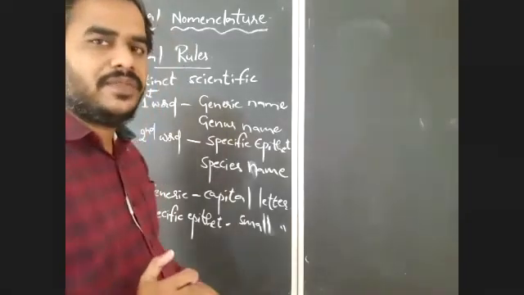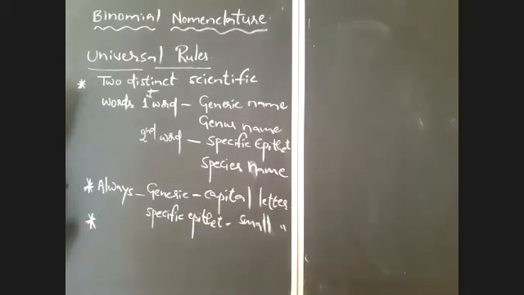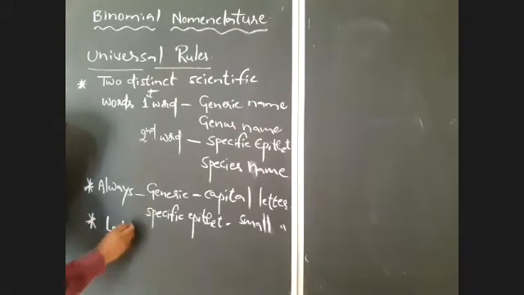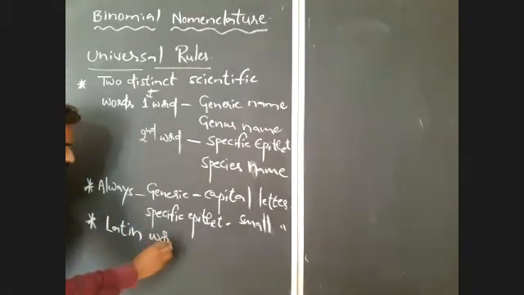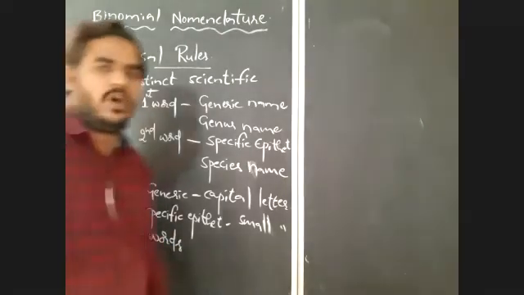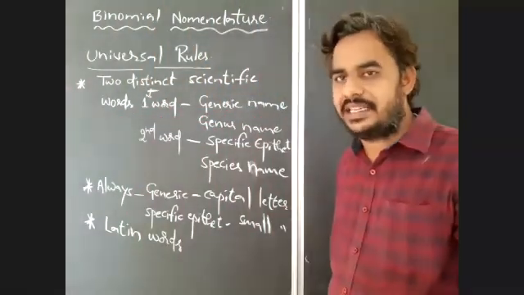And after these two rules, the scientific words which we are using to name the organisms must have a Latin origin. These two words which we are using as scientific names must be Latin in origin or Latinized.